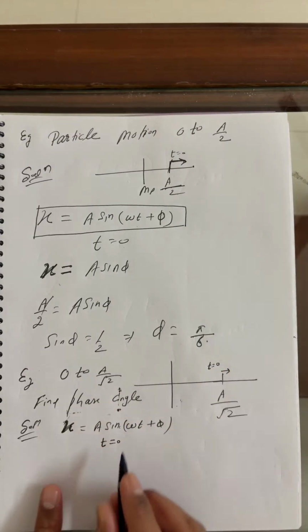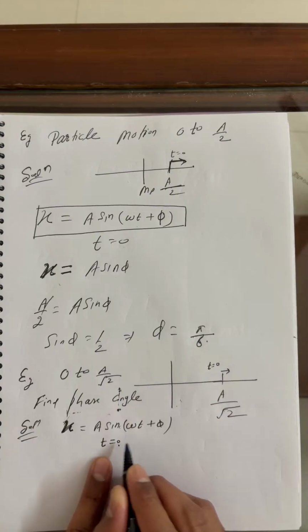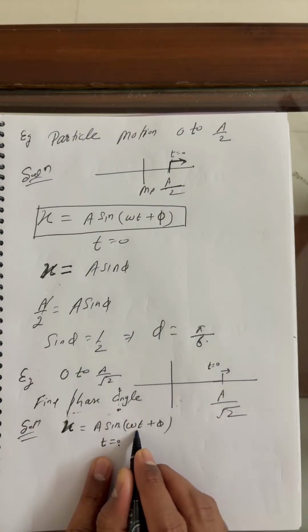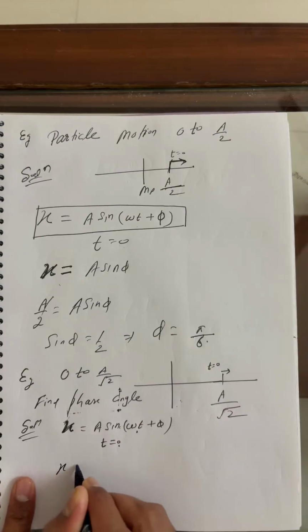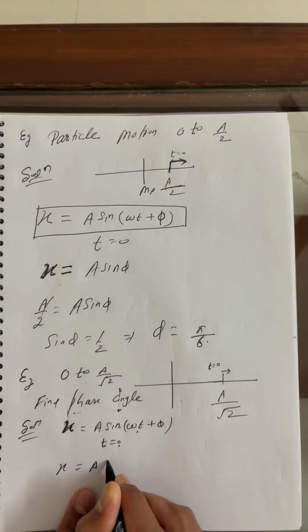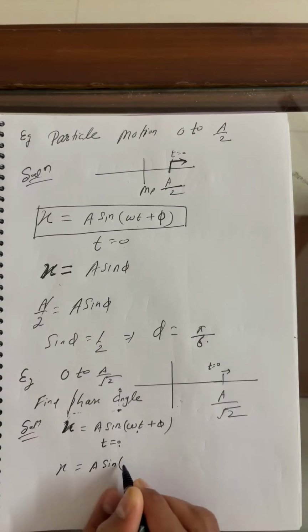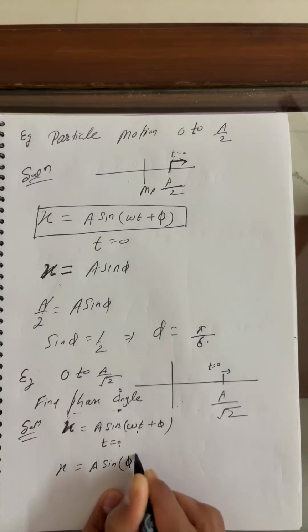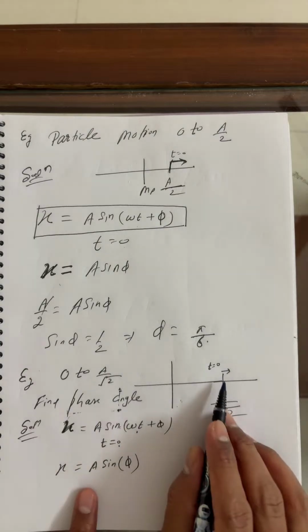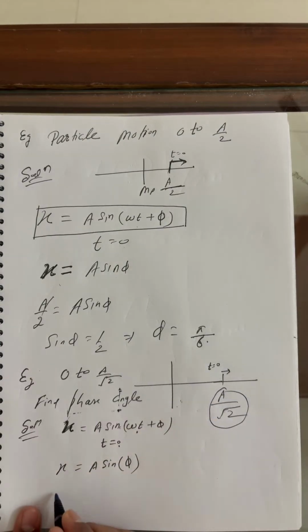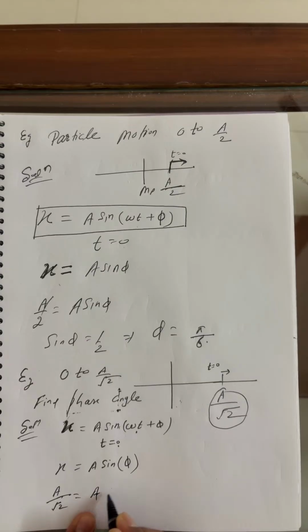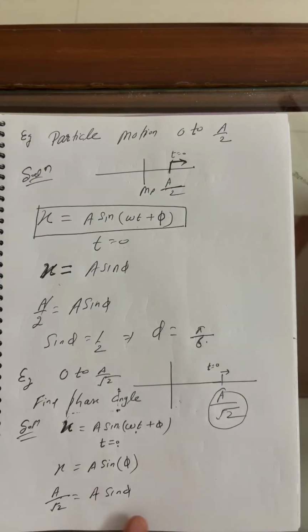Put this time 0 in this given equation. Okay, x is what? You can say a sine phi. At time 0, what is the displacement? So you can write a by root 2 is equal to a sine phi.